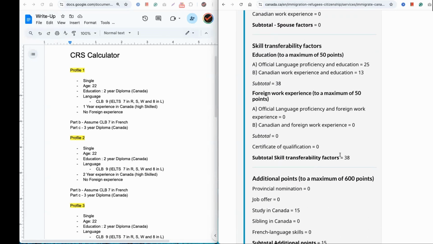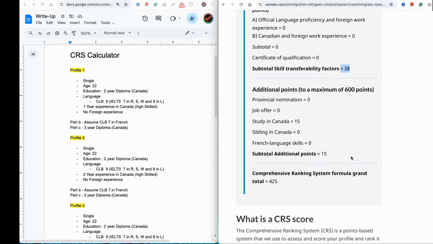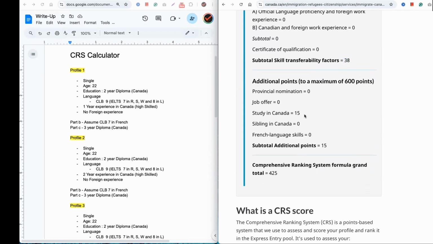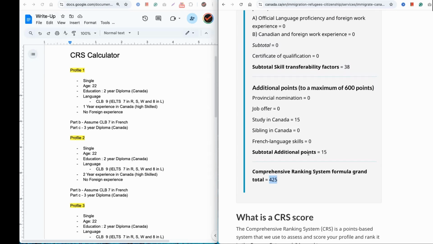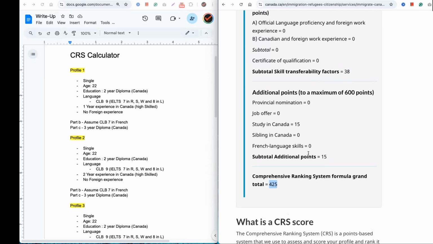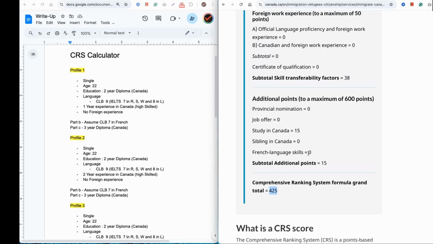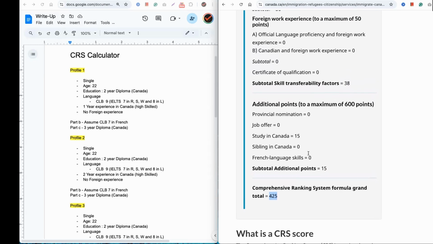Skill transferability, there are 38 points. And they have study in Canada. They did a 2-year program in Canada, so it's 15. So it's 425. Obviously this score is not enough, right? If this person is looking at, for example, a Canadian Experience Class draw, these draws are hovering around 500. So it's very unlikely this person would qualify for that.